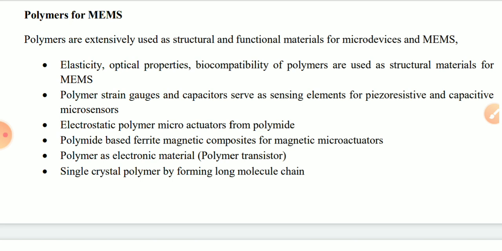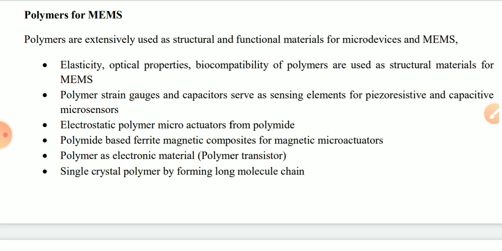Polyimide based ferrite magnetite composite is used for magnetic micro actuators. It is another application. And polymer is also an electronic material. Electronic materials are like semiconductors, silicon, germanium. Similarly, polymer can be used as an electronic material because nowadays polymer transistors have come up and have been successfully fabricated using MEMS.